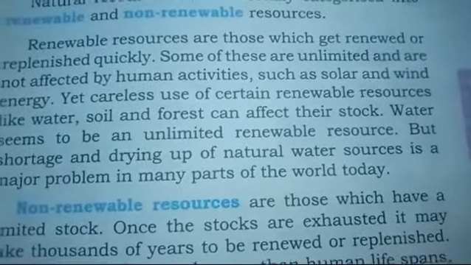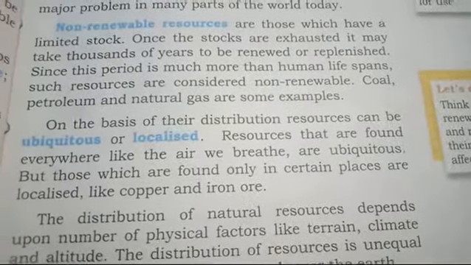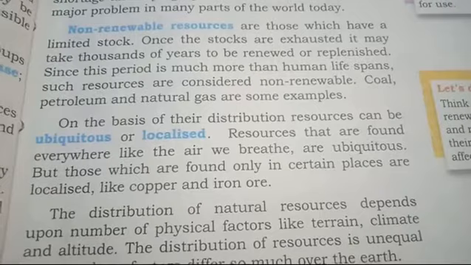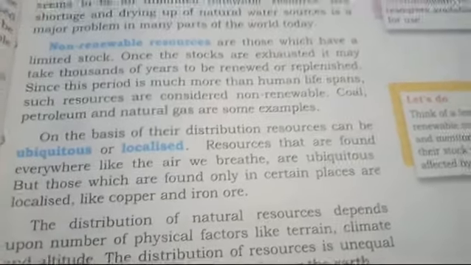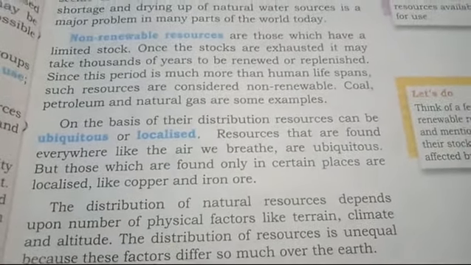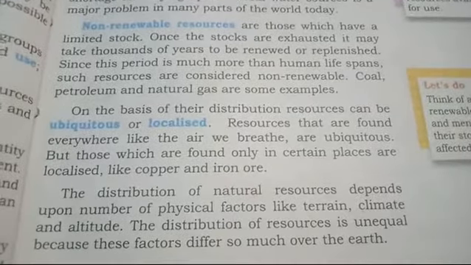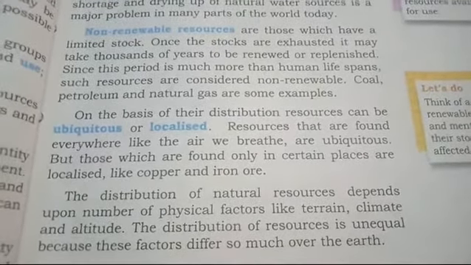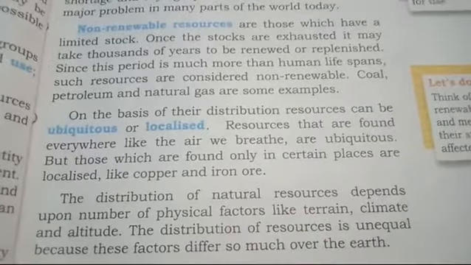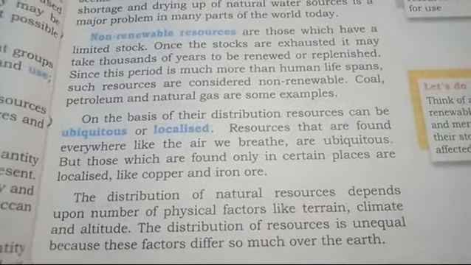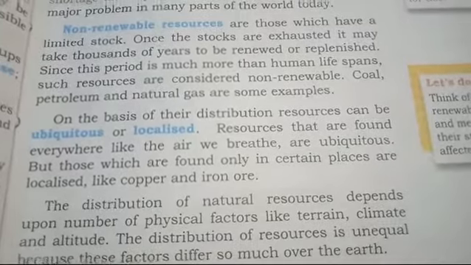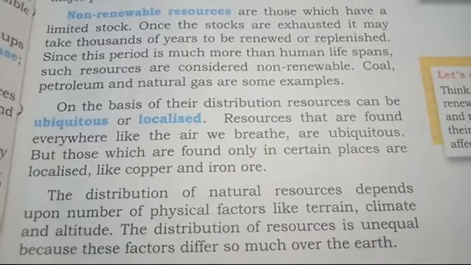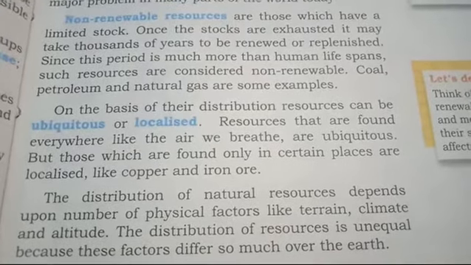Okay, now we will study non-renewable resources, which are those which have a limited stock. Okay, like beta, renewable resources have unlimited stock like wind energy, solar energy, water, soil, forest, etc. But non-renewable are those which have a limited stock. Okay, once these stocks are exhausted, it may take thousands of years to be renewed or replenished.